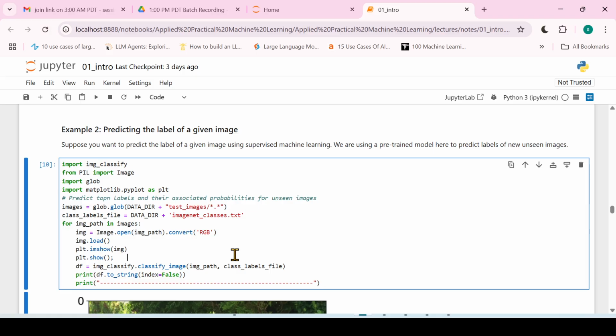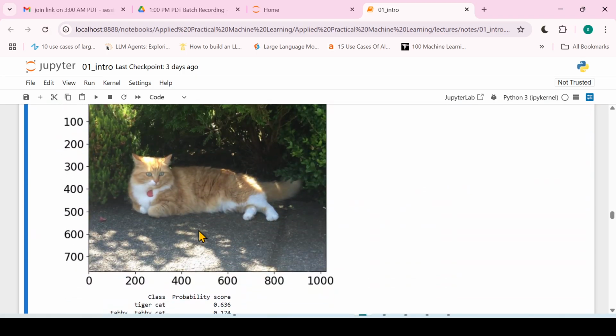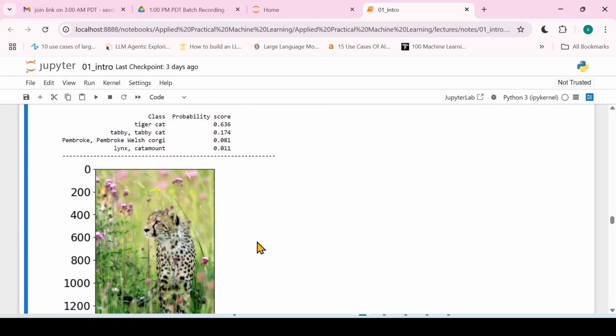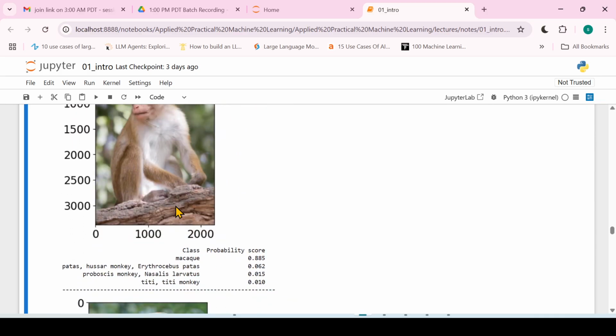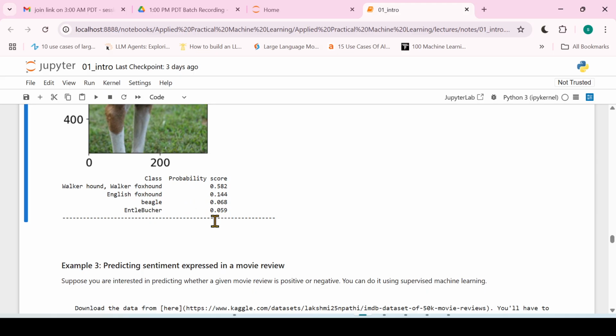We want to label this image, to say what this image is all about. Here it says there is a 63% chance that it's a tiger cat, 17% that it's a tabby cat, and so on. Here you will see the output in terms of percentages for all the examples. This is a different type of problem that we are solving, right?